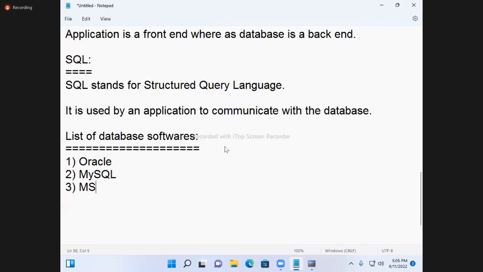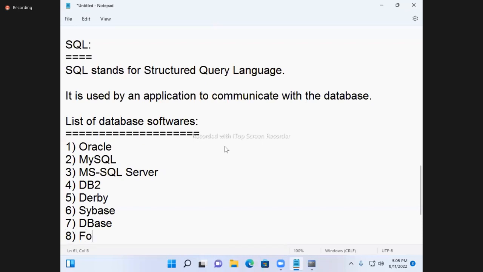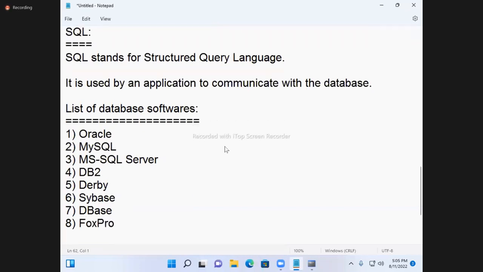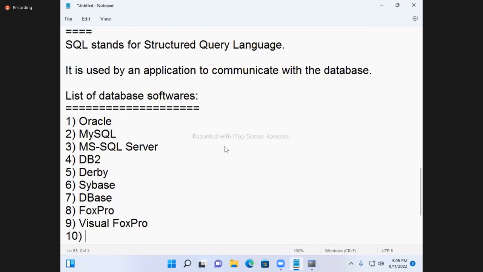Third one, MS SQL Server. Fourth one, DB2. Fifth one, Derby. Sybase. DBase. Fox Pro. Visual Fox Pro. Like this, so many are there.